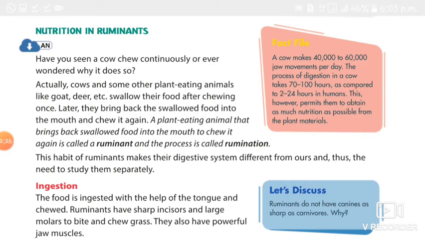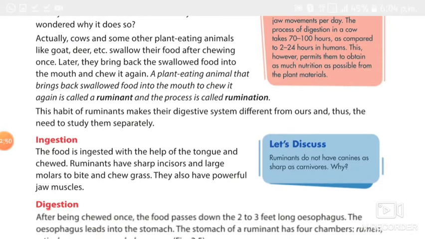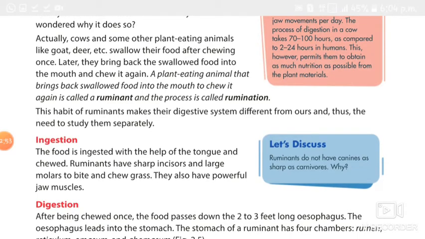This habit of ruminants makes their digestive system different from ours. So let's study deeply about that. In nutrition in human, we studied the first stage is ingestion, right? In ruminants also, the first stage is ingestion. Here the food is ingested with the help of the tongue and chewed. We used to take food with the help of our hands.